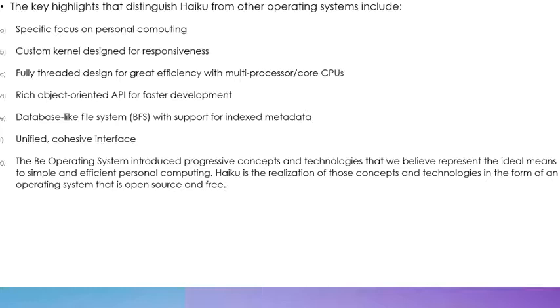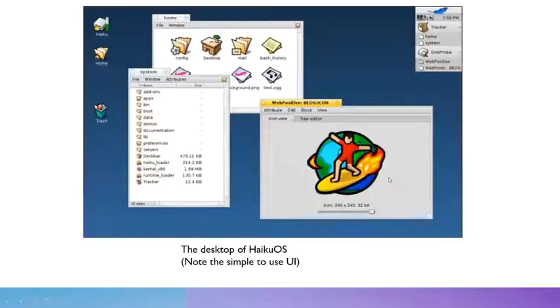BeOS introduced progressive concepts and technologies that we believe represent the ideal means to simple and efficient personal computing. Haiku is a realization of those concepts and technologies in the form of an OS that is both open source as well as free. So here we can see the desktop of the Haiku OS. Note the simple to use UI and the user interface being very user friendly.